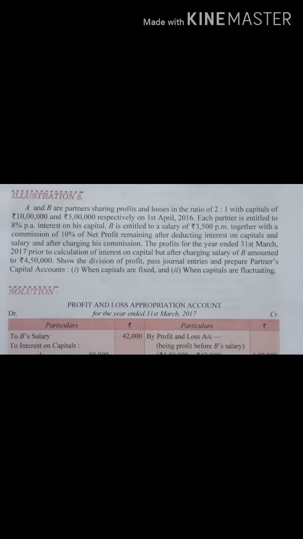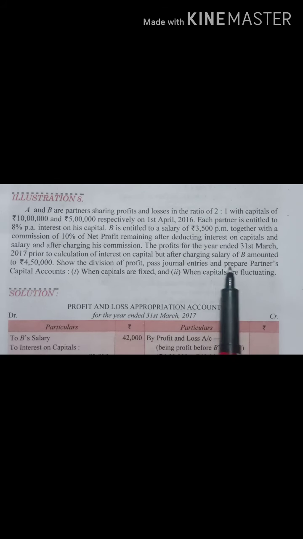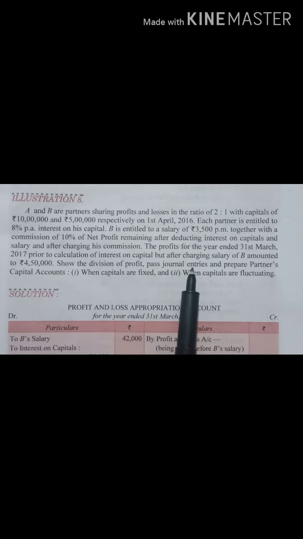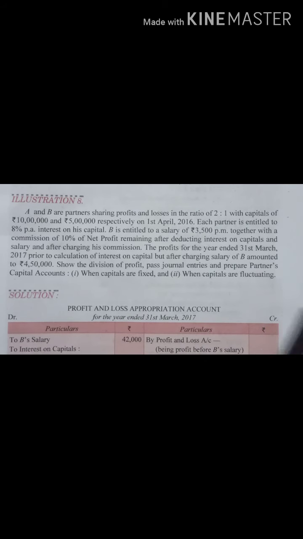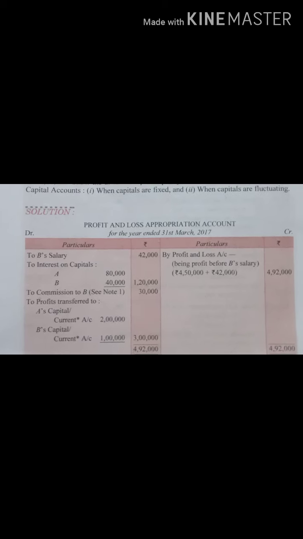But right now at the time of making entry, what will we do? We will add this salary to the P&L amount, that is the net profit which has been given. Fine. Now show the division of profit, pass journal entries and prepare partners' capital account. Now two types you have to prepare: when capitals are fixed, when capitals are fluctuating. Fine. Now let's start the solution.